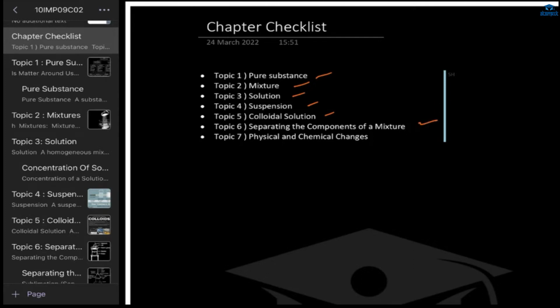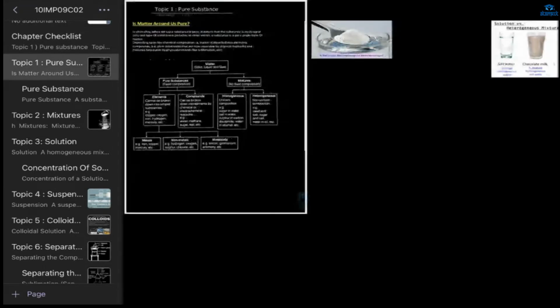Compounds are also there, mixture and compounds. In pure, you will get two things, the element and the compound, and the physical and the chemical change. So let's start.